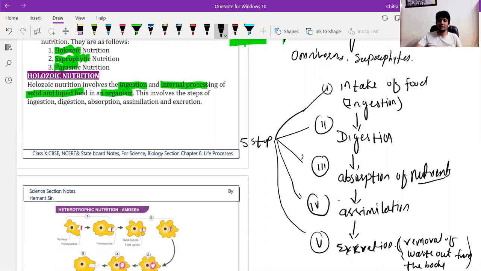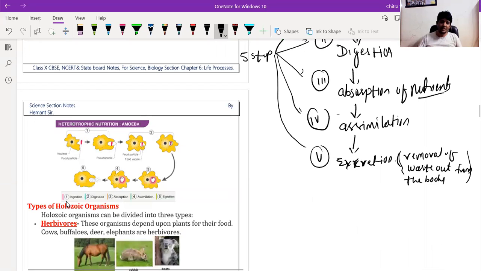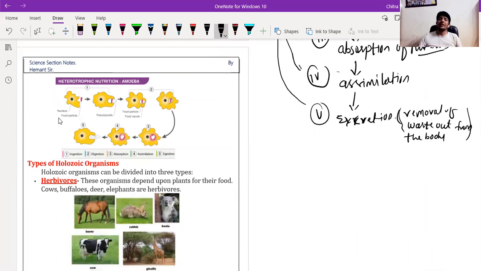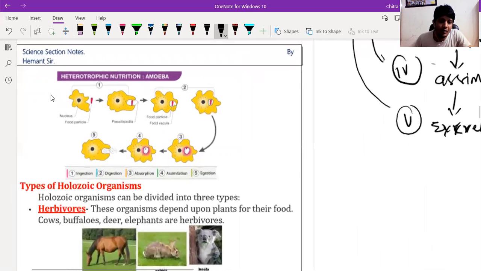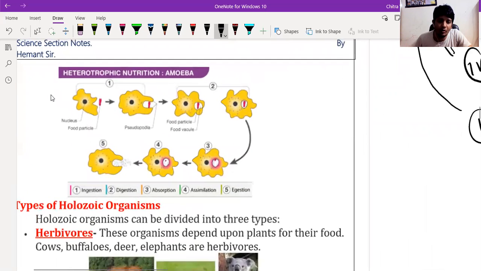Okay, understood? Yes, sir. So here we have given one example of how the process of Holozoic nutrition takes place. We have taken the example of amoeba. We will discuss a few more organisms one by one.